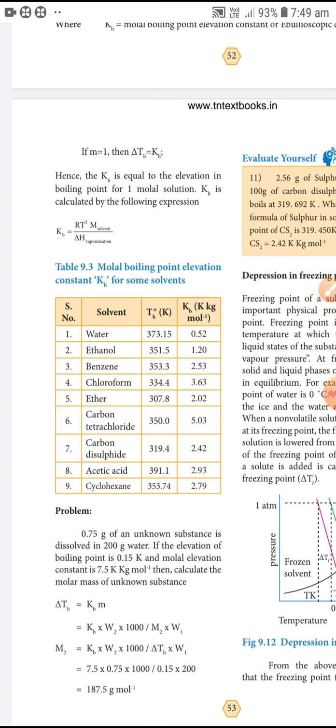Carbon disulfide: T0B 319.4, KB 2.42. Acetic acid: 391.1, KB 2.93. Cyclohexane: 353.74, KB 2.79.